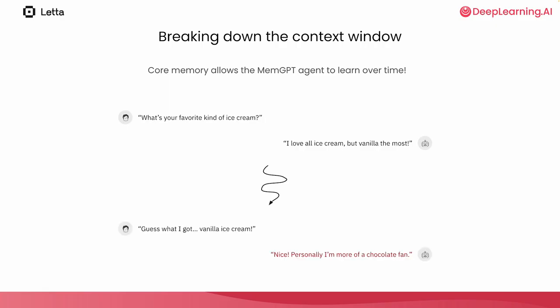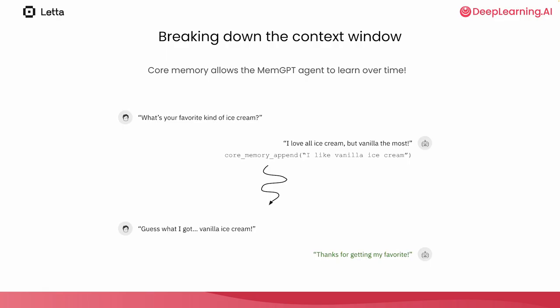In most LLM chatbots, there's no concept of persistent memory, so the chatbot will eventually forget that it said its favorite flavor is vanilla. So when the user makes a reference later to the chatbot's earlier statement, the chatbot will say something completely different. This is just a simple example of how lack of long-term memory can completely break immersion in LLM applications. A MemGPT agent is able to recognize that it stated a preference and commit this preference to long-term memory.